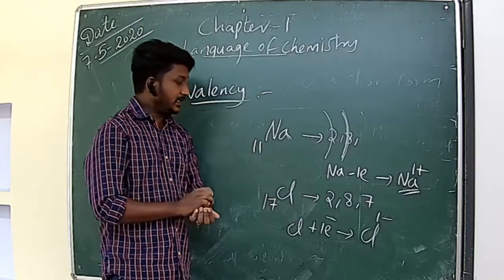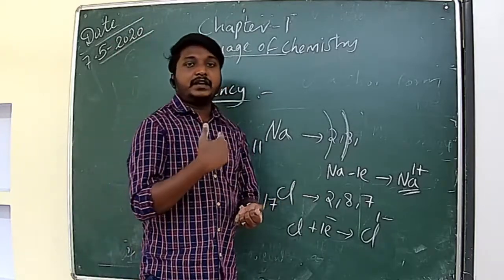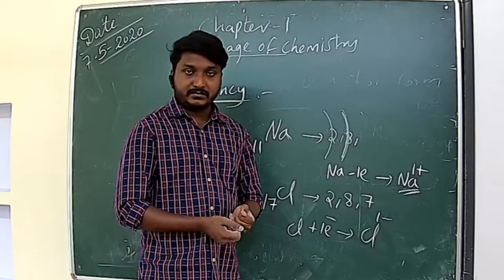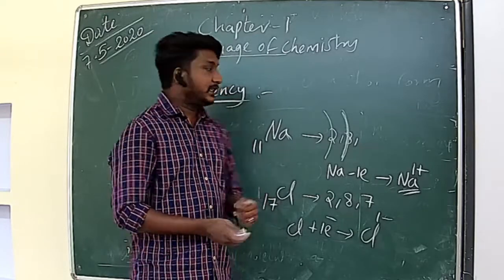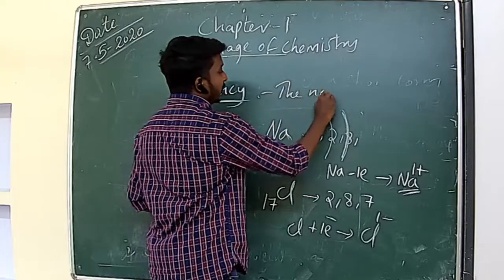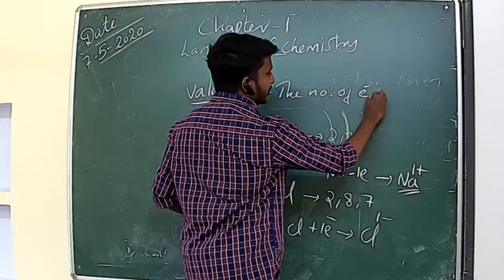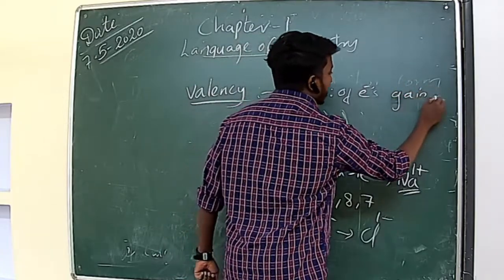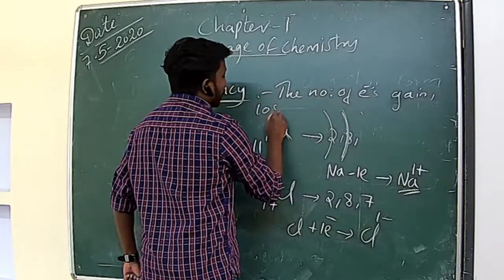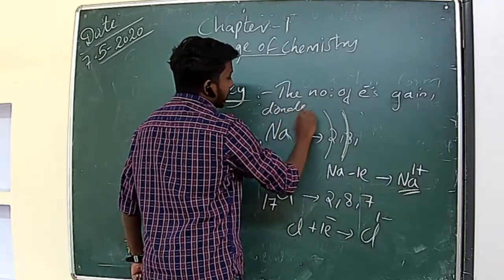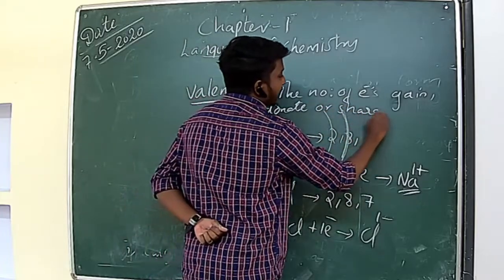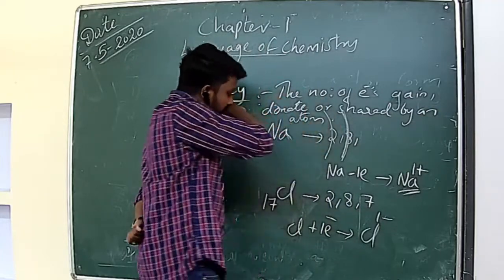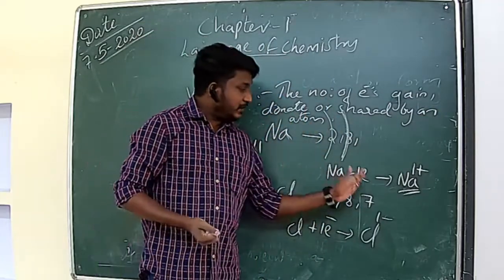What is valency? Valency is the number of electrons gained, donated or shared by an atom is called valency. Clear? The valency is the number of electrons gained, donated or shared by an atom is called valency. So can you say the valency of sodium atom?